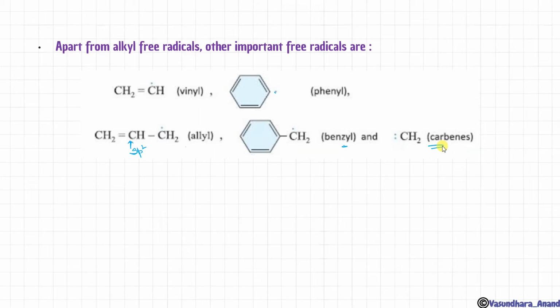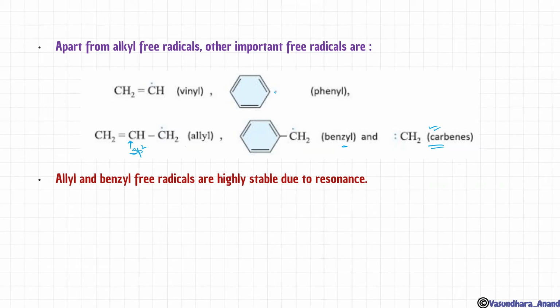CH2 with a lone pair will be there. This is not in your basic board, so we'll do it in detail in class 12th. Allyl and benzyl free radicals are highly stable due to resonance. They are highly stable because of resonance. Can you think of it? Vinyl and phenyl are not stable, but allyl and benzyl are resonance stable.